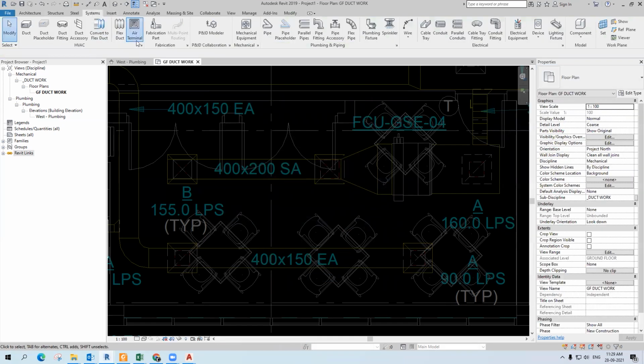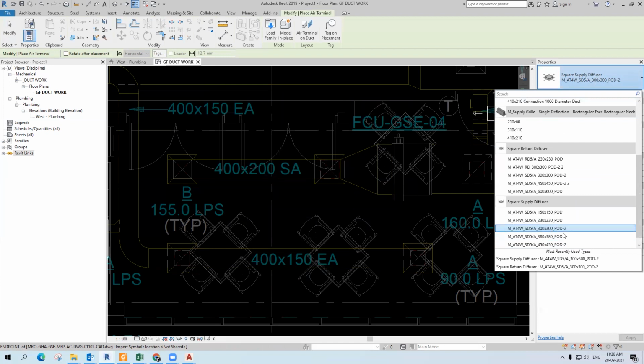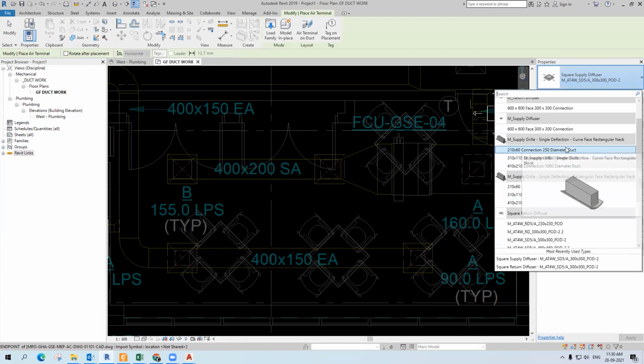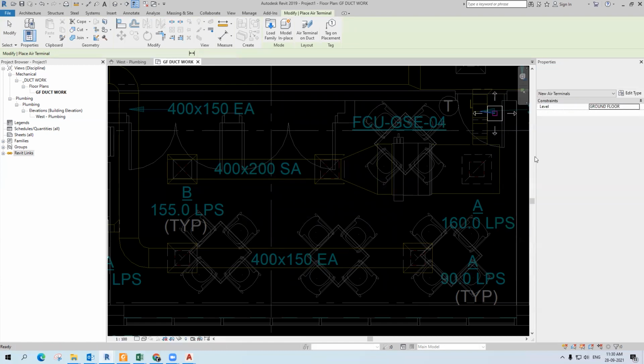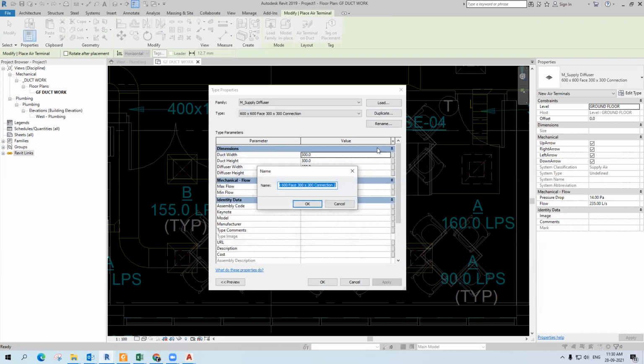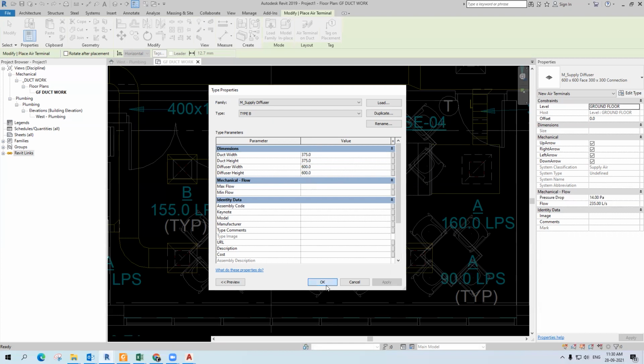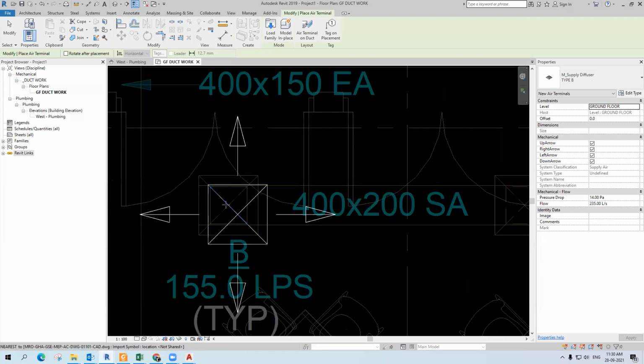System, Air Terminal. There is one confusion with this family: we have to create some parameters. Okay, no problem. Just in the family, take this one, edit type, duplicate, and create the type name B. Type the corresponding dimensions: duct width 375, then diffuser width 600, that is face width 600. Just correct the position of placement.